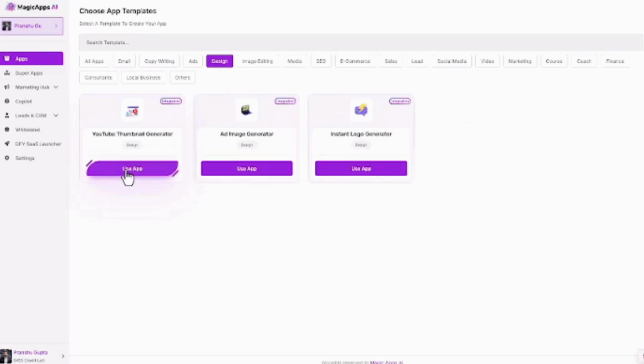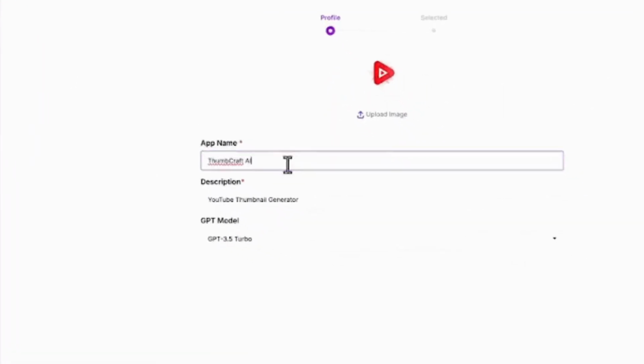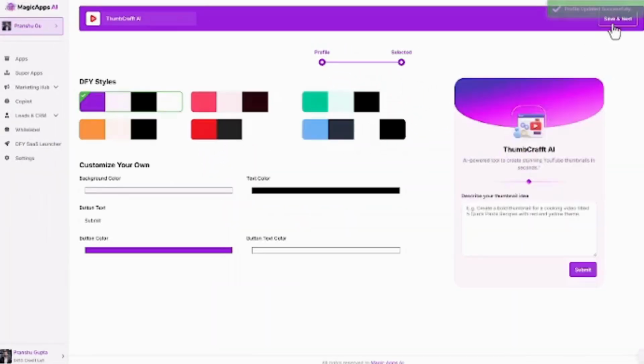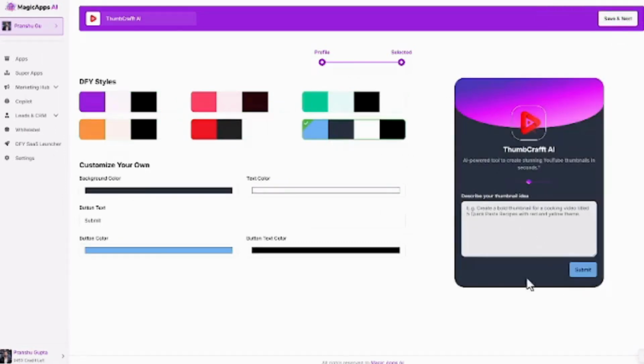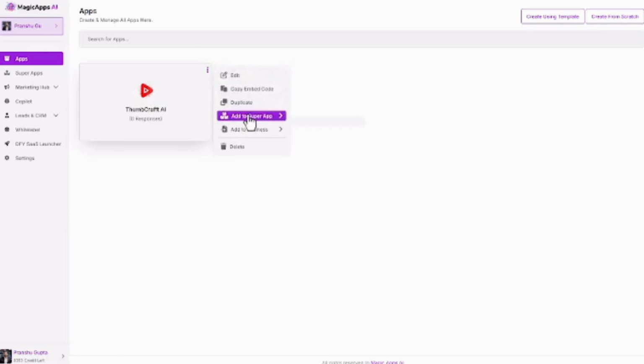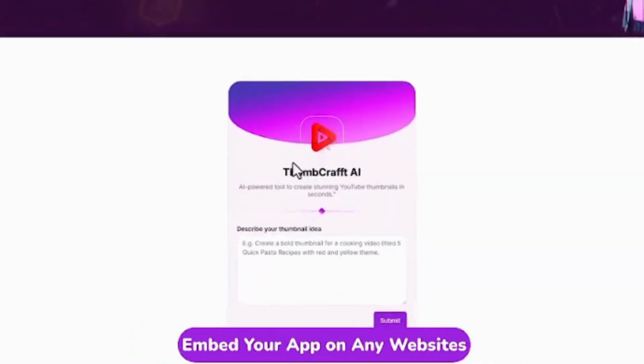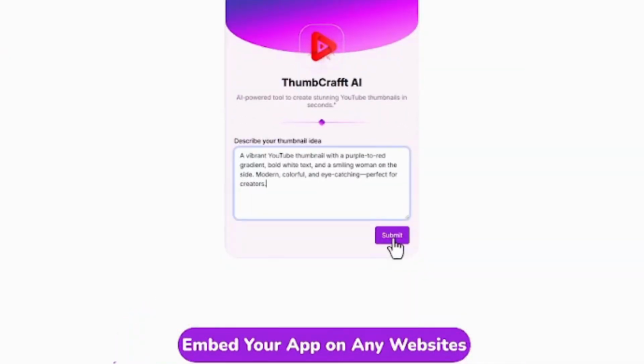Let's look at this. It recreated screens, menus, icons, colors, even features. Now I can customize it if I want: change text, replace images, switch themes, add features. This is the final app built by AI. Just a minute and it works.